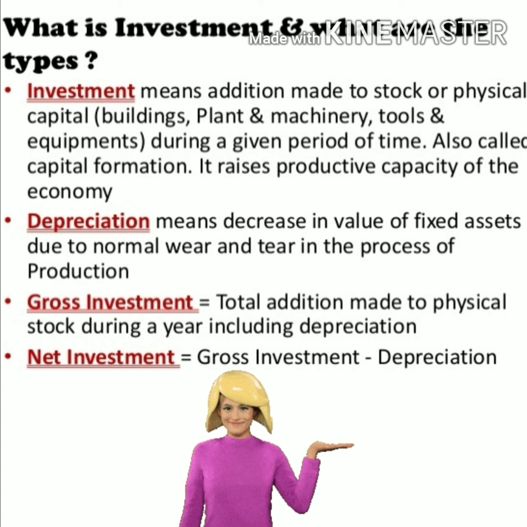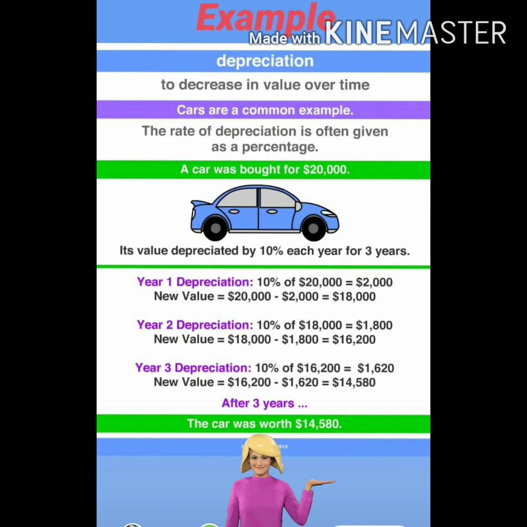When we deduct the value of decrease in fixed assets, or depreciated value, then we get net investment, which refers to actual investment. This will be more clear to you by this diagram representing the example of depreciation, investment and types of investment. Here in this diagram, the car has been purchased for $20,000 and the value depreciates per year by 10% for continuously 3 years. So after depreciation, the price of the car became